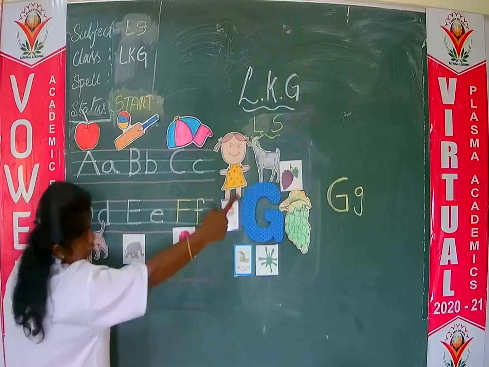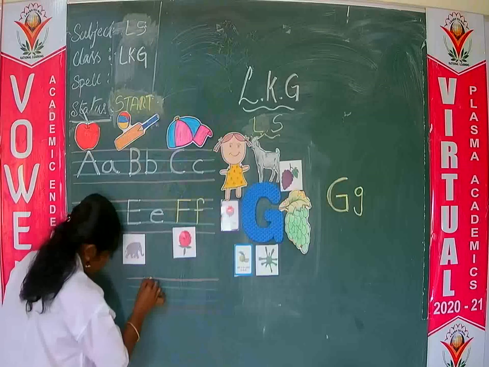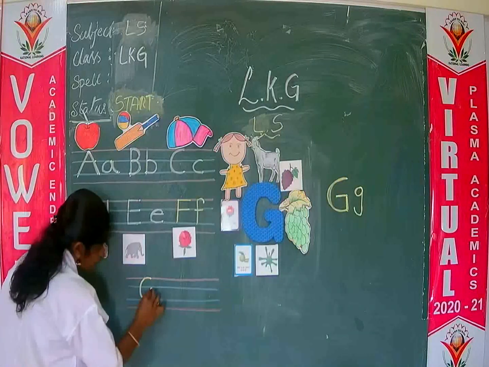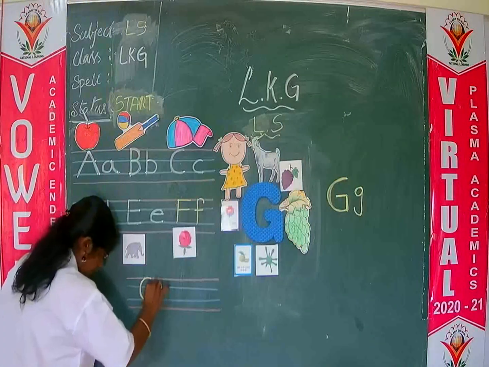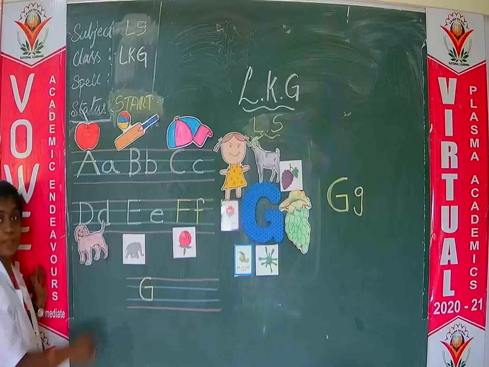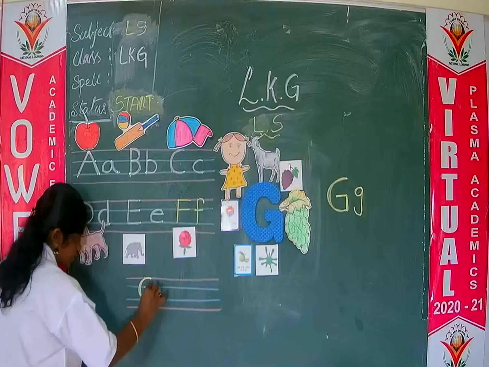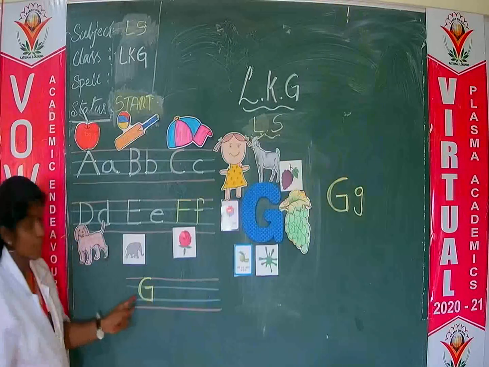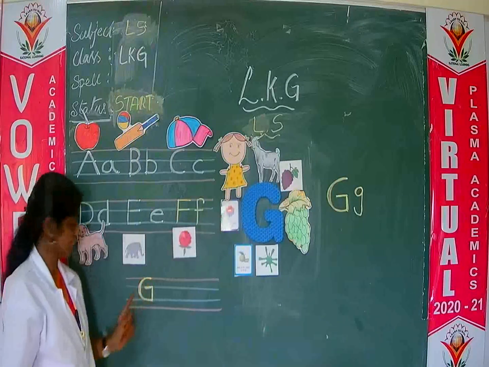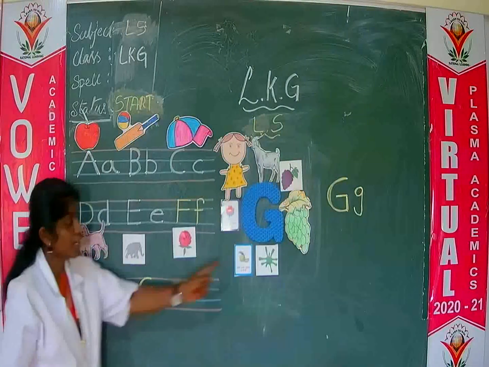See, first, how to write letter G? First write a left curve. So from the red line to the second blue line, write one left curve like this. And from the first blue line to the second blue line, write one standing line. Okay. And here on the blue line, write one sleeping line. This is capital G. See, write like C, standing line, and then sleeping line. This is capital G. This is G, gift, G, girl, G, Goa, G, green.